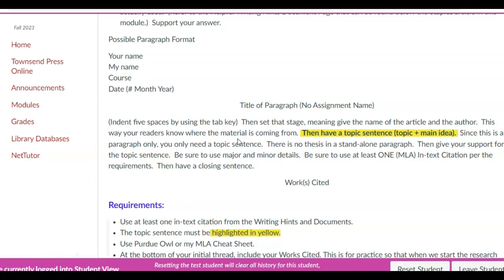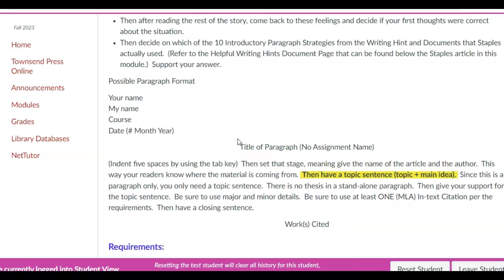All right, so let's come here. This is how I would set up my discussion board. Have a title, not the name of the assignment. Okay, and then set the stage. I'll mention the article's title and the author. Then you'll want to give your topic sentence, topic and main idea. So maybe in this article, the introductory strategy used was blah, blah, blah, blah, period.